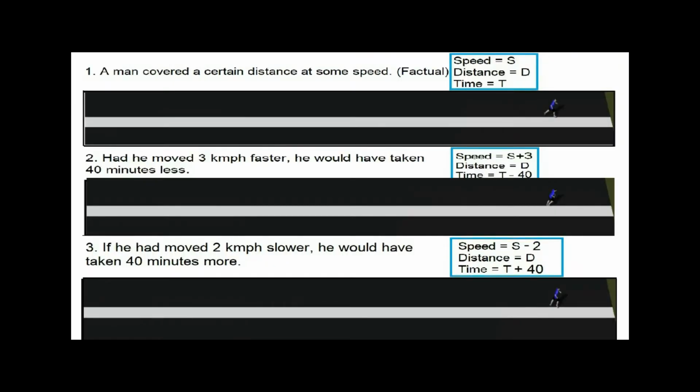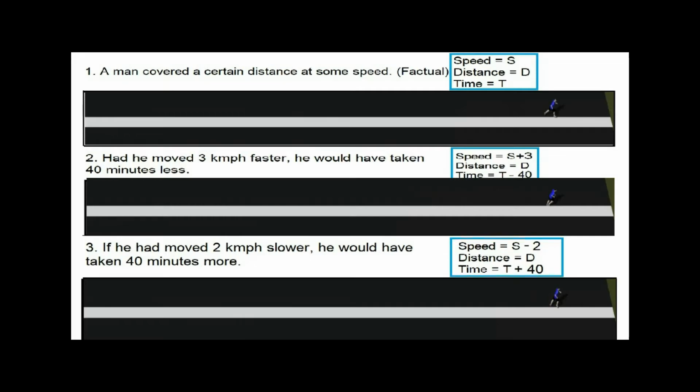The distance is d. Hence all the distances are d, but the time taken is different and the speed at which they are moving is different. Now just observe that the first one is the actual case where the speed is say s, the distance traveled is d and the time taken is t, because in the given question there is no mention of any numbers for speed, distance or time. The second condition is imaginary, because had he moved 3 km faster, it never happened, but it is given in the question for the sake of data.